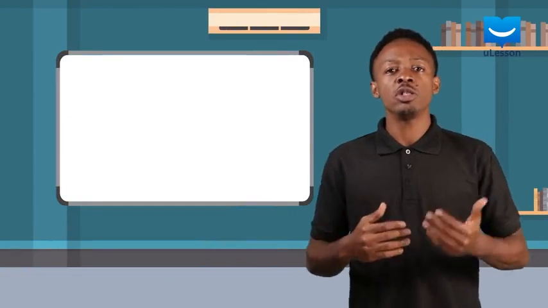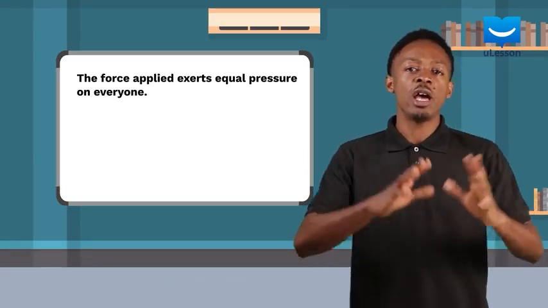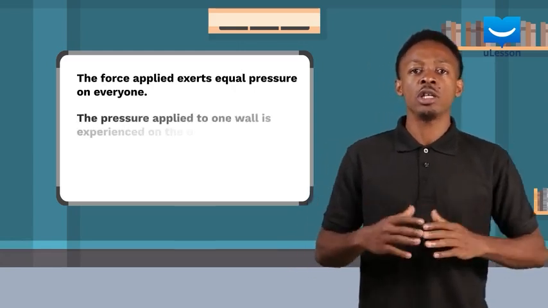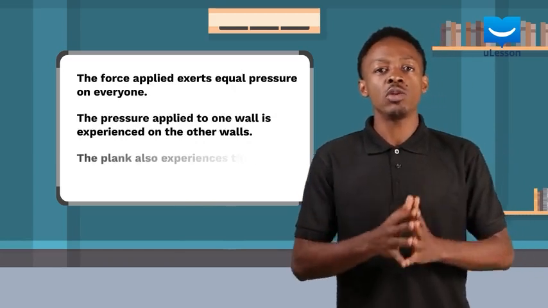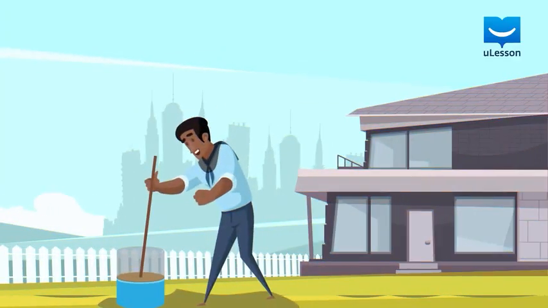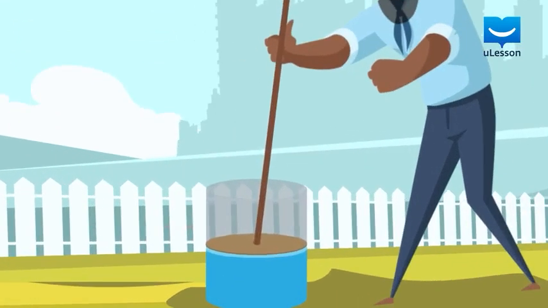And from this analogy, we can say the force applied at one side exerts equal pressure on everyone in the square. We can also say this pressure is equally exerted on all three walls. And we can also say the plank is equally experiencing the same pressure due to Newton's law of motion. This is similar to what happens to the water molecules in the bucket. This is the reason why you also feel you can't push the lid further. It feels like the water is pushing back.